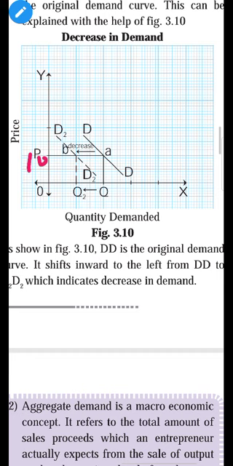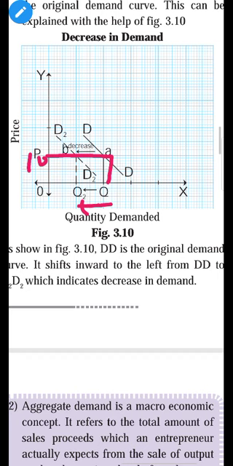The consequence is there is a fall in demand, there is a decrease in demand. So demand decreases from Q to Q2. The original demand was that much. At this price of 10 rupees, the demand was that much.